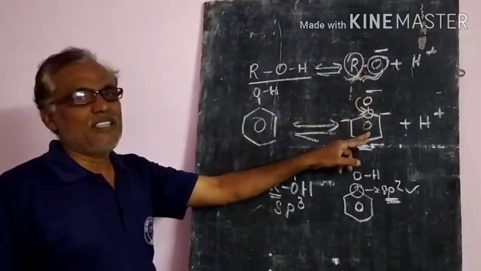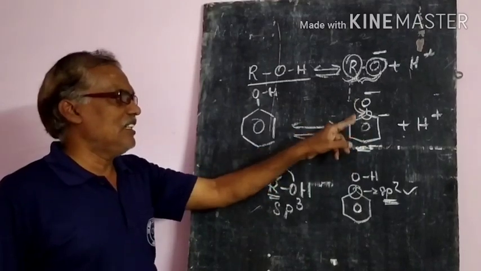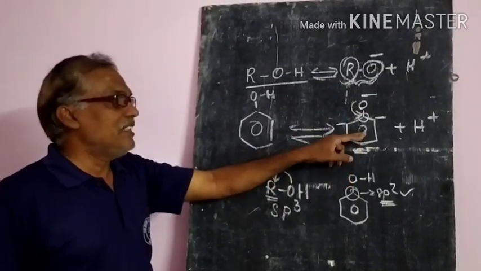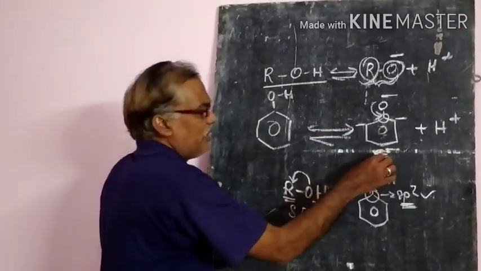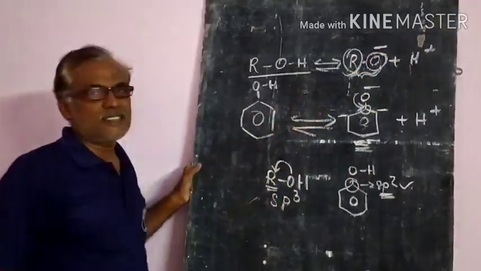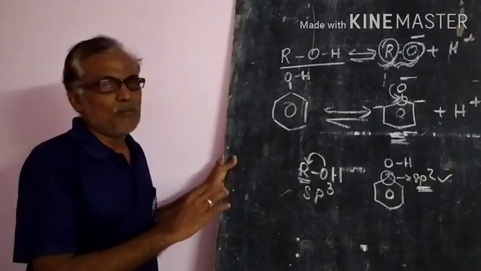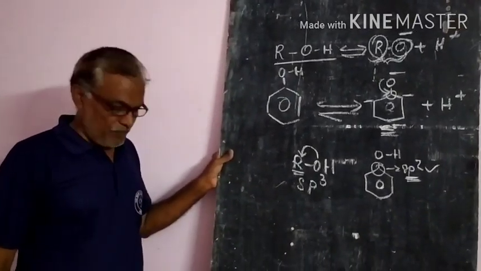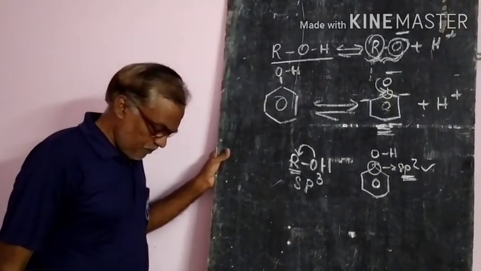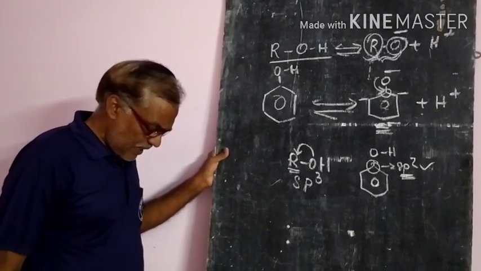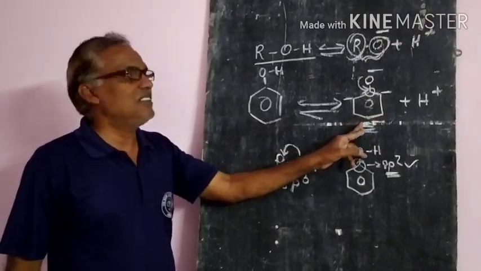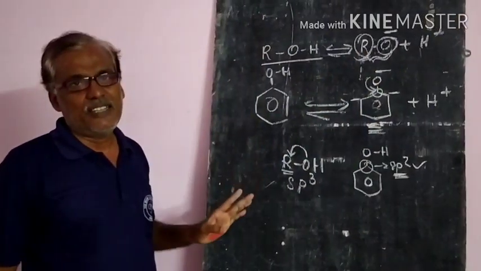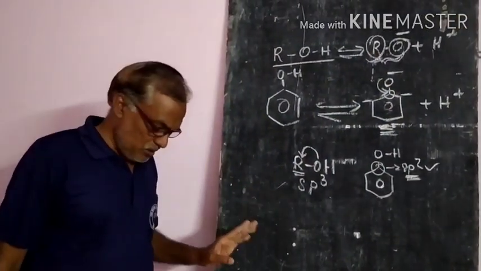If it is more stable, that means electron density decreases and automatically the acidic character increases. So phenoxide ions are more acidic than the alkoxide ions. This is also one more important property that we should learn. Because of sp2 higher electronegativity, electron density decreases on the oxygen. Ultimately, it is more acidic than the alkoxide ions. So that is important.